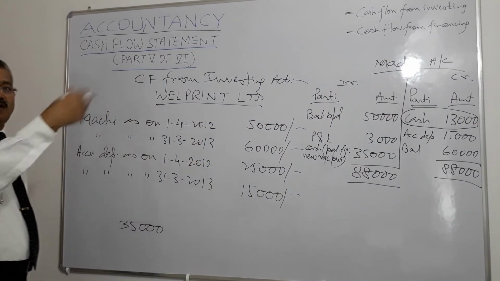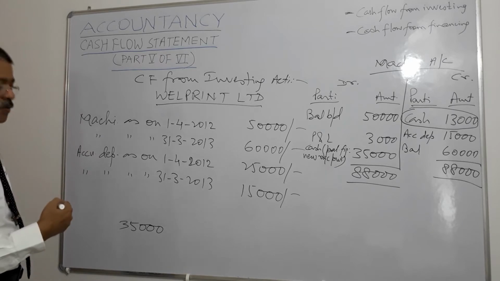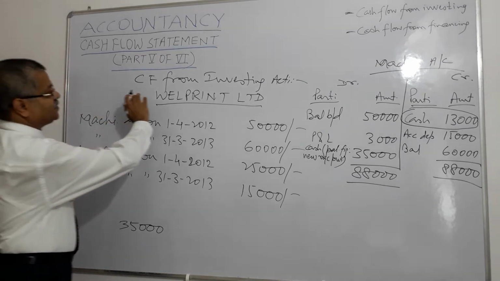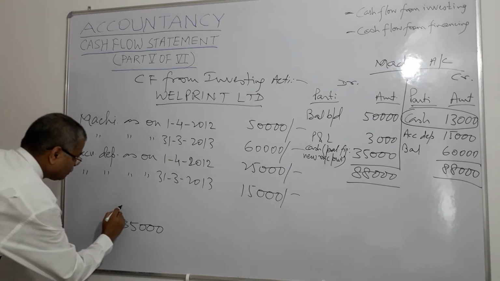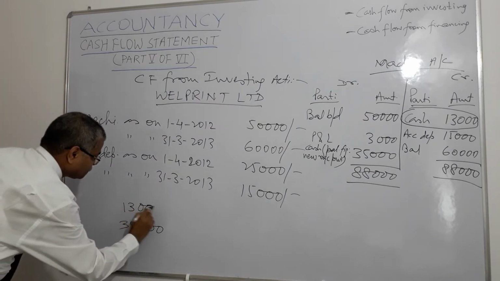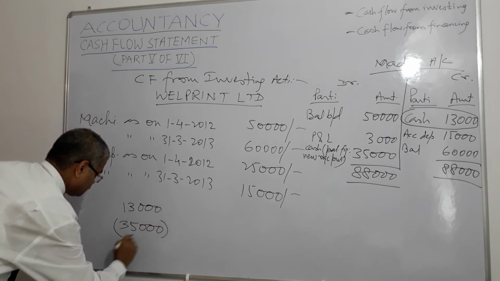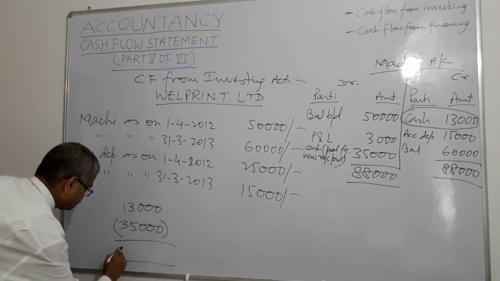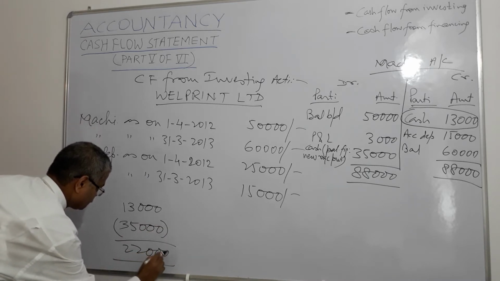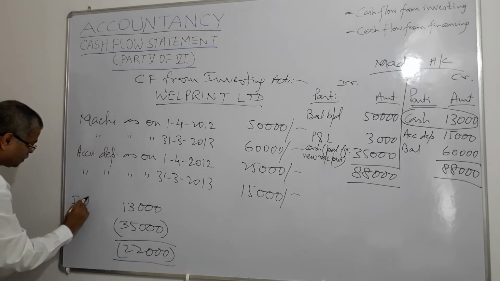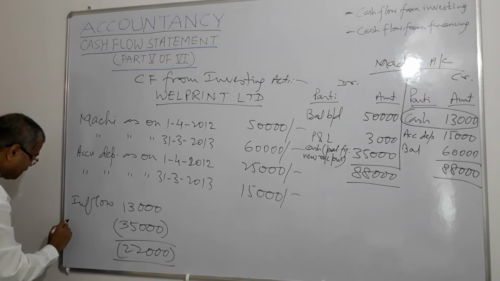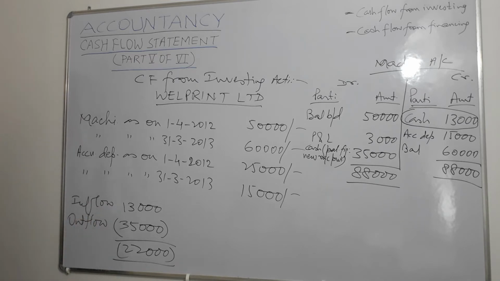Because by sale of machinery we have got 13,000, and here we are considering cash flow from investing activity. So inflow is 13,000, outflow is 35,000.